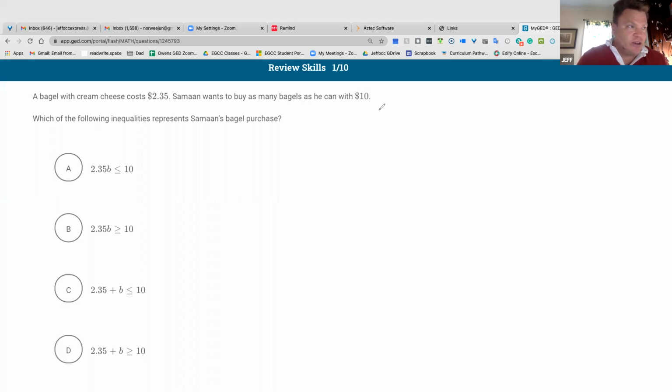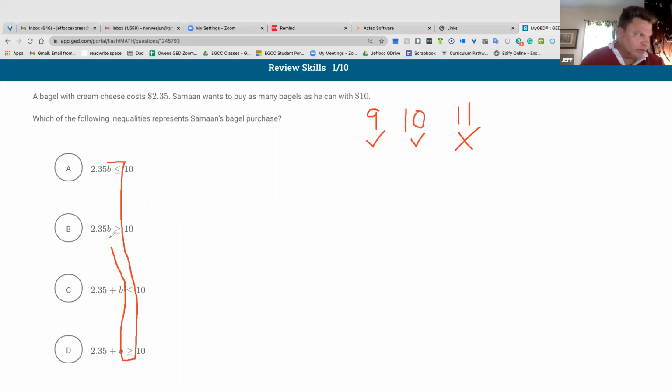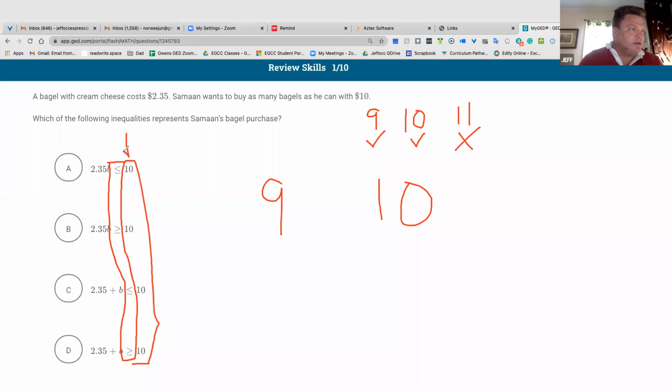So we ask ourselves, can he spend 9? Yes. Can he spend 10? Yes. Can he spend 11? No. So that means this is how we get to a 50-50. These symbols, the alligator symbols, we see that 10 is the last number. That's his budget. That's how much he has in his pocket.